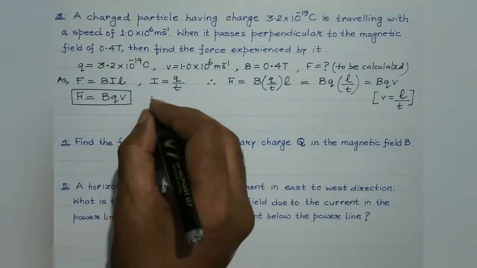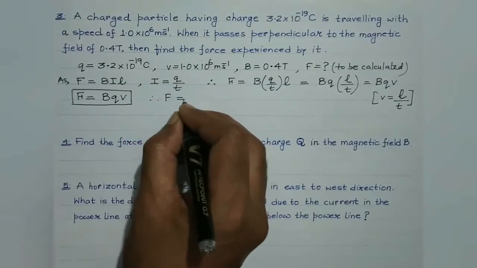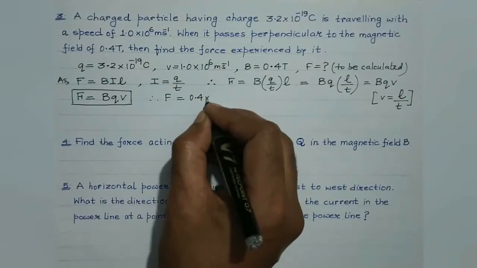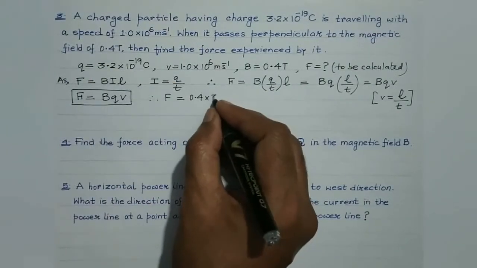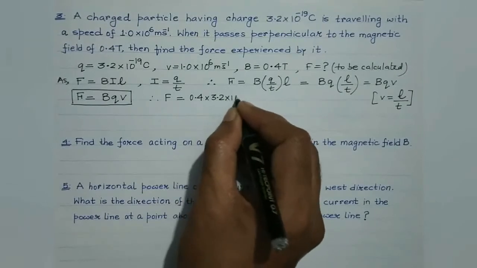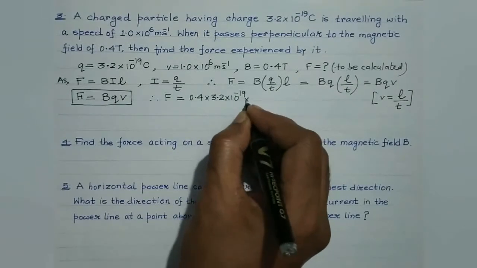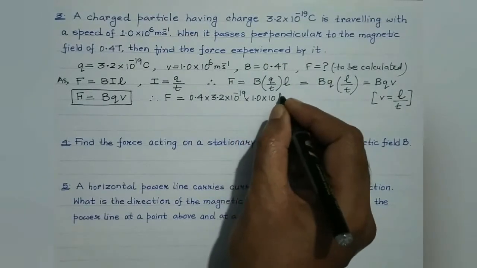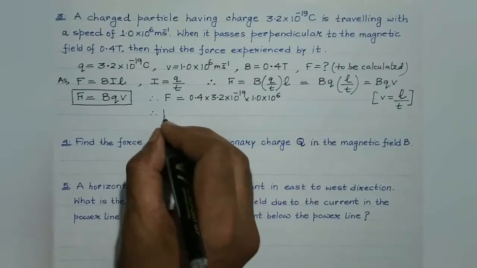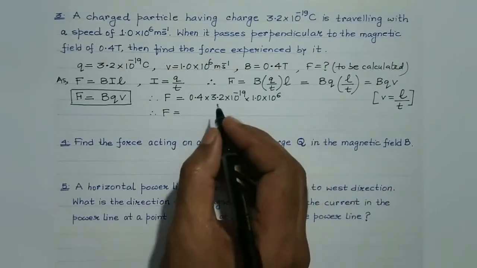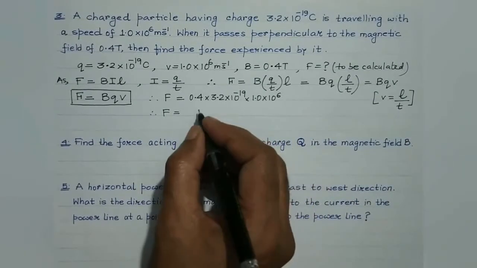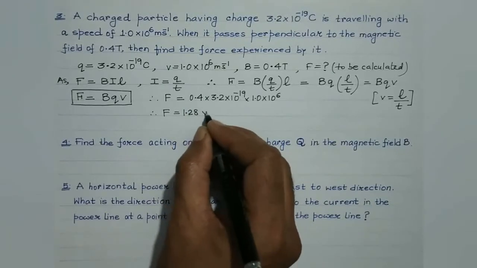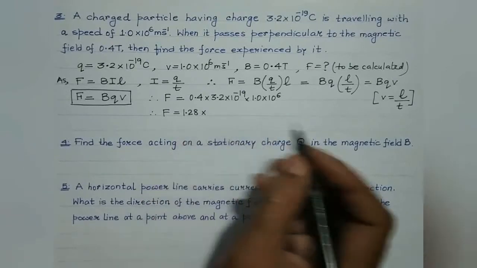So let's substitute the values of B, Q and V. B is given to be 0.4, in SI Tesla. Charge, its magnitude is given to be 3.2 into 10 raised to the power minus 19. And velocity, it's given to be 1 into 10 raised to the power 6. Therefore, F would be equal to, now look students, 3.2 multiplied by 4, that will give us 1.28, right? Multiplied by 1, it will remain 1.28 only.